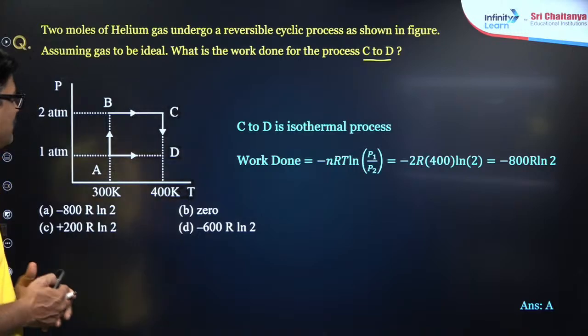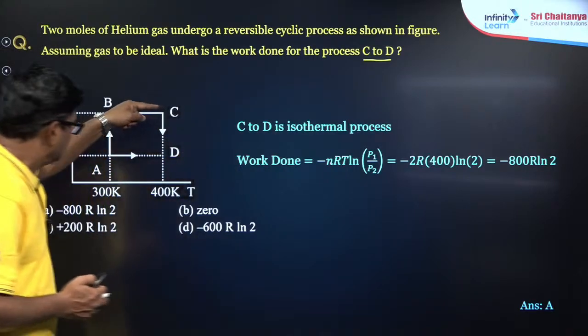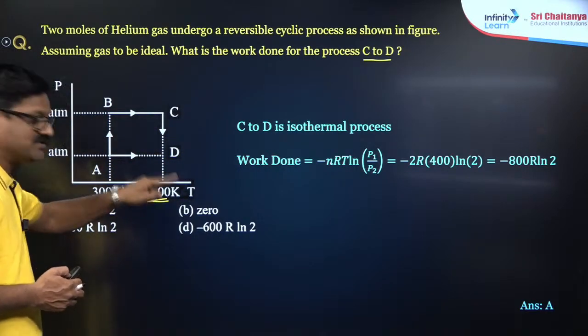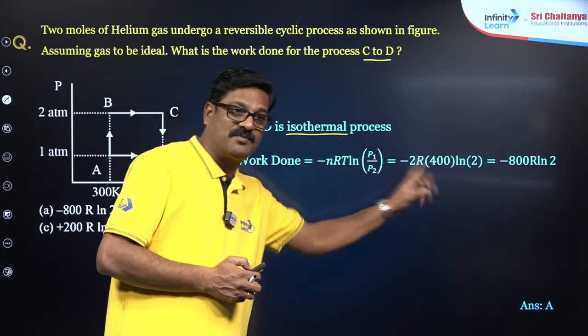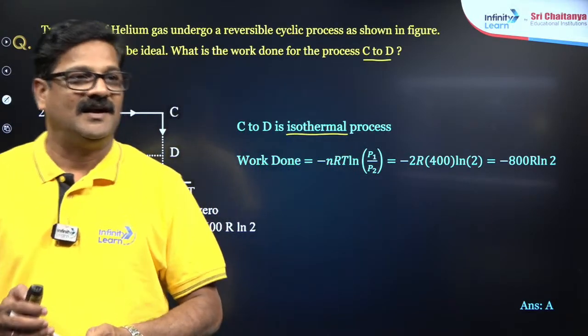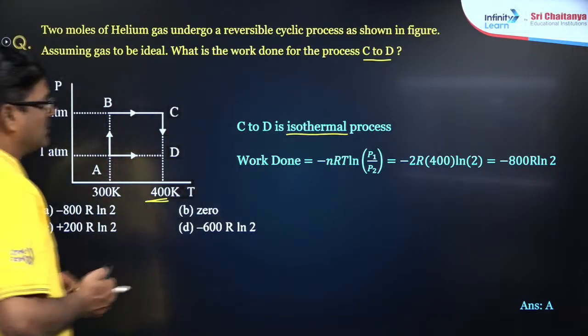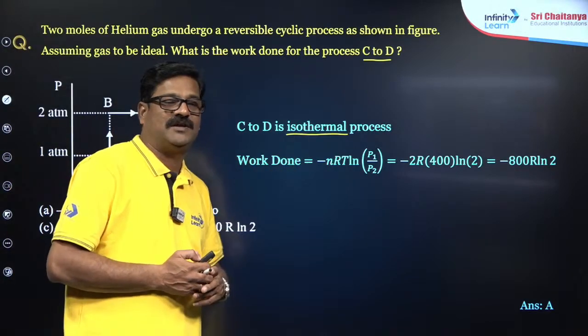You can see here C to D is taking place at a constant temperature 400 Kelvin. So it is an isothermal process. For an isothermal process, work done is equal to minus nRT ln P2 upon P1.